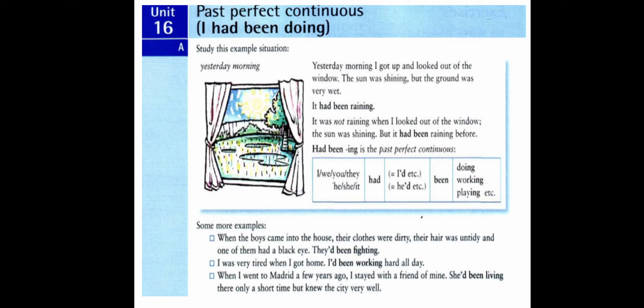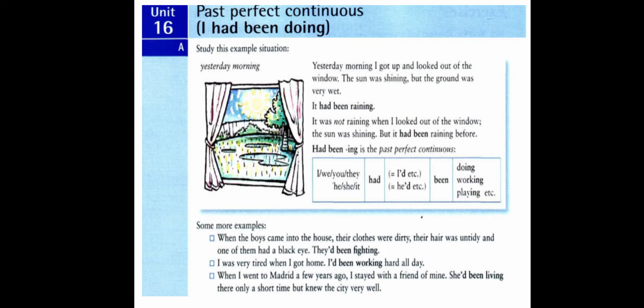Here, for example, we had been playing tennis for about half an hour when it started to rain heavily. We continued doing something in the past when it started raining. The first action is we had been playing tennis, past perfect continuous, and the second action is it started raining, past simple.